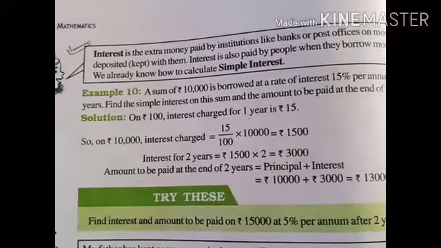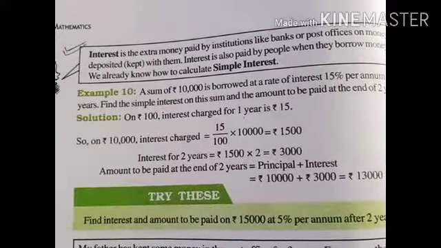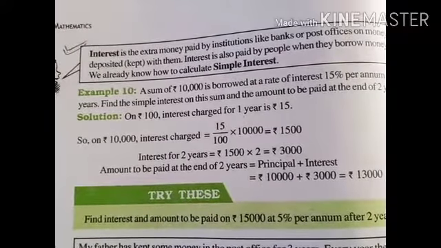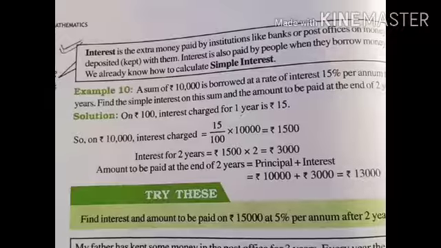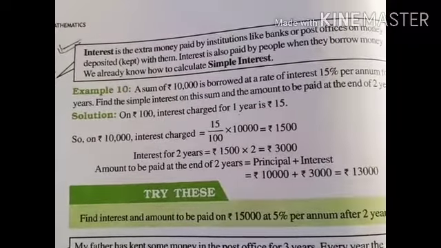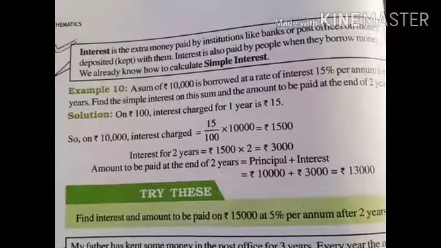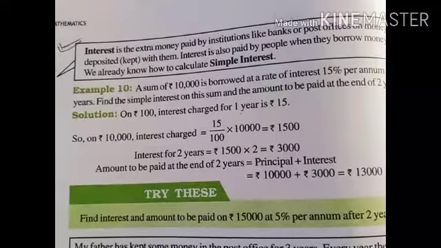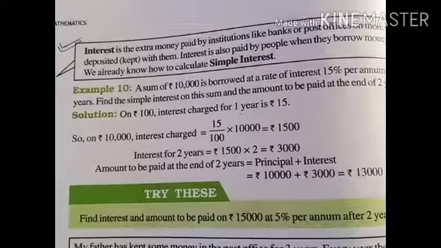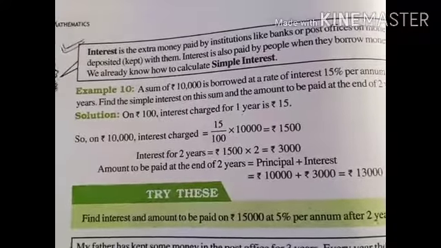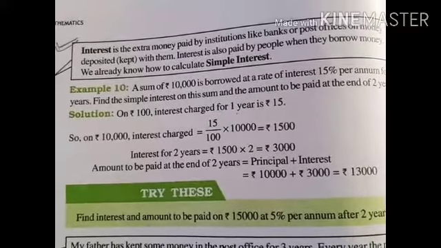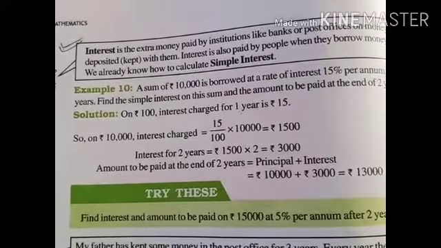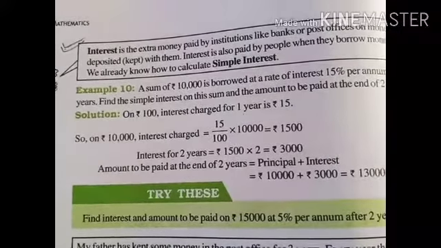Or if we are borrowing money from the bank, that means we do not have sufficient money, that's why we are taking a loan. So the bank will take some extra charges for giving the amount to us, and those charges will be counted as interest.